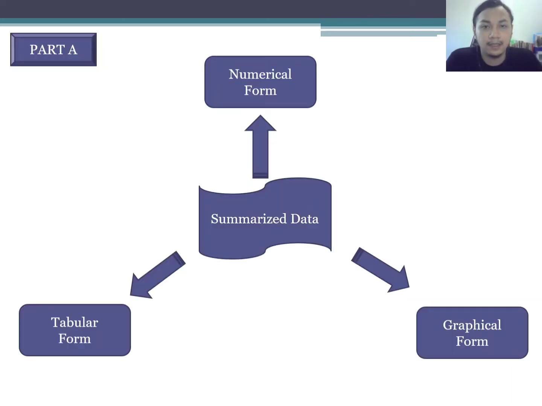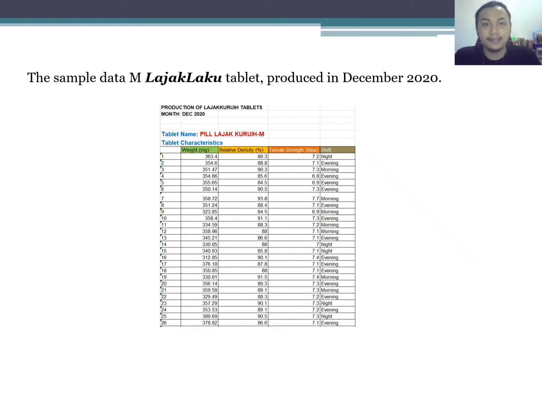For the first part, we must describe and summarize all the data that is produced and present the observations in numerical form, tabular form, and graphical form. It is the sample data of Lajak tablet M that was produced in December 2020.